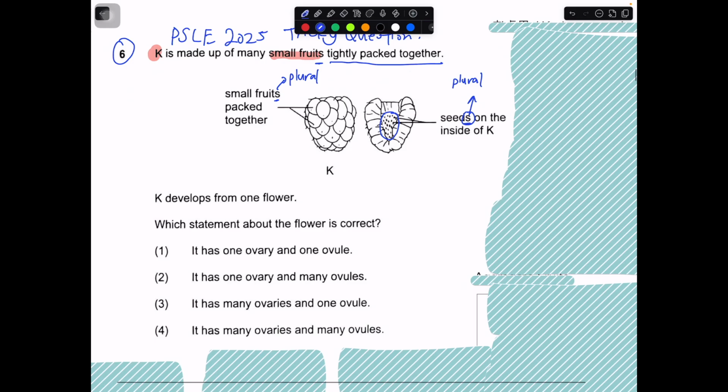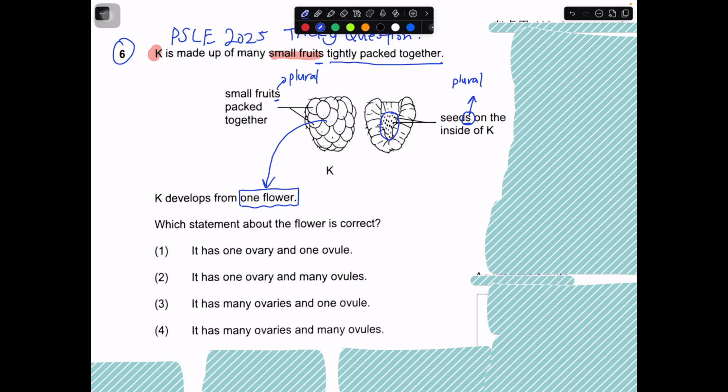Then they tell you that K develops from one flower. This whole thing comes from one singular flower. So which of the statements about the flower is correct? From here, you need to work out whether it is a singular ovary or plural ovaries, and whether the ovule is singular or plural. Basically, is it one or more than one, for each of ovary and ovules? It can be quite easy to be confused with these two words because they are highly similar.